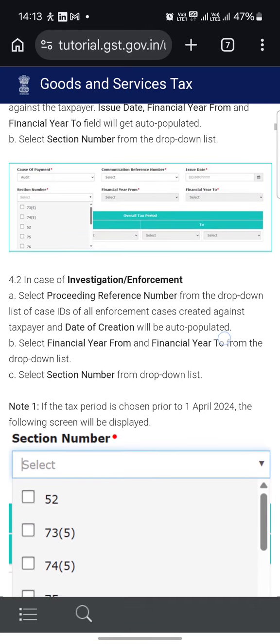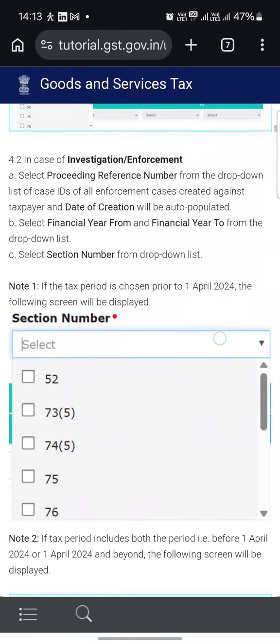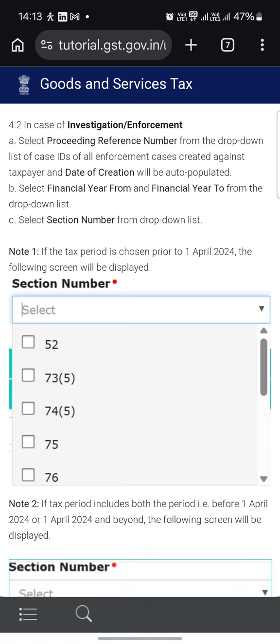In case of investigation enforcement, select the proceedings reference number from the drop down list and ID for enforcement cases created against the taxpayer, and the date of application will be auto populated. Select the financial year from and to from the drop down list. Select the section number from the drop down list.